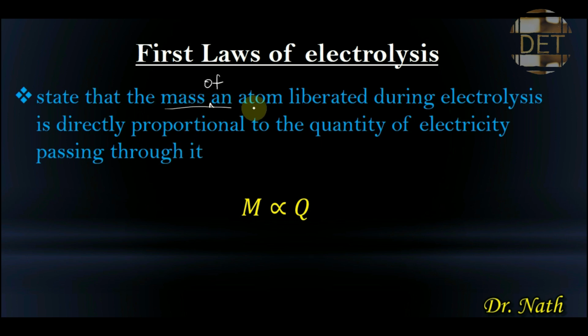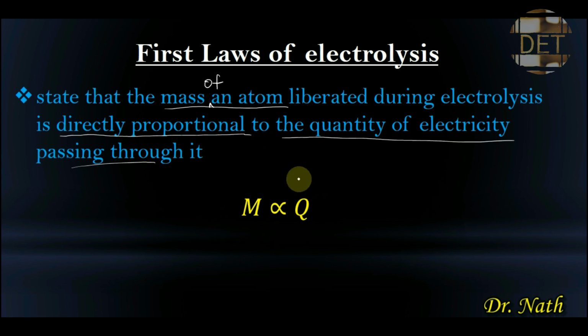This is a mathematical representation of the first law of electrolysis, where M is the mass of the atom.